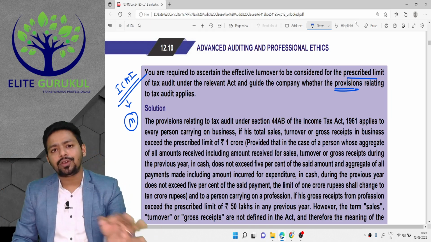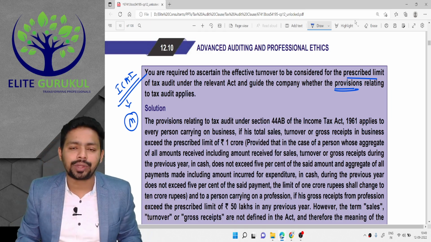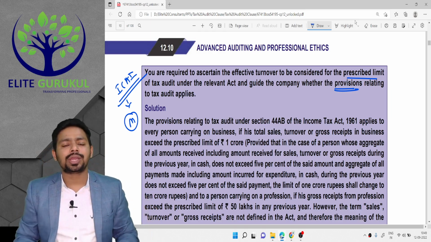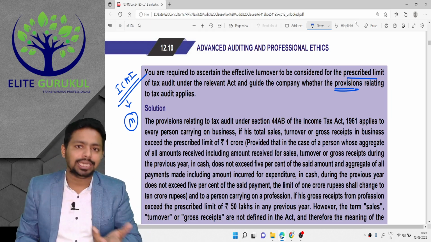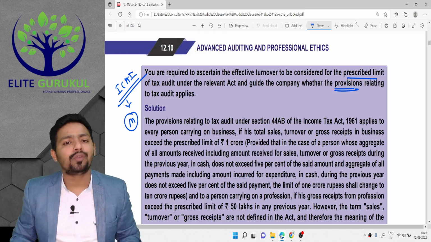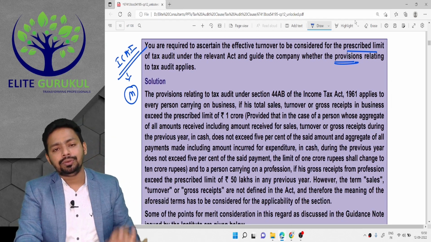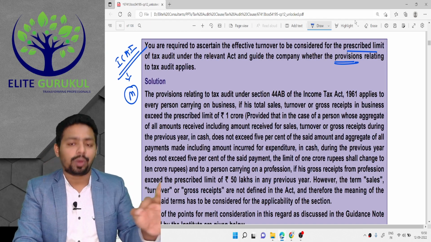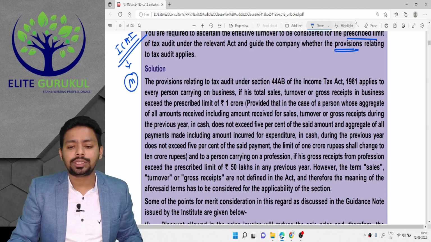So in case of confusion, as the last resort we ask the ICAI, and whatever clarification ICAI gives, we consider it as law. Actually, it is not a law, but for us it becomes a law and we have to follow those guidelines thoroughly. So let's look at the guidelines which give the explanation on turnover. What exactly is turnover for the tax audit threshold limit?